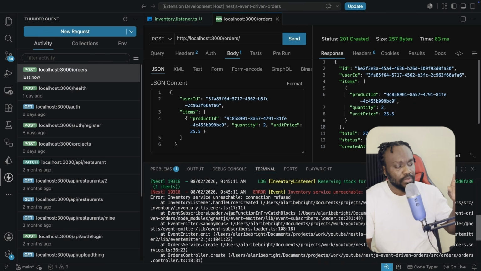NestJS actually goes on to log this error that we see over here. So we see it here in the terminal. It has these square brackets, NestJS, which says the inventory service unreachable, connection refused. So we see the full stack trace and everything. This is the NestJS event emitter that goes on to catch the error internally so that it doesn't crash the NestJS process.